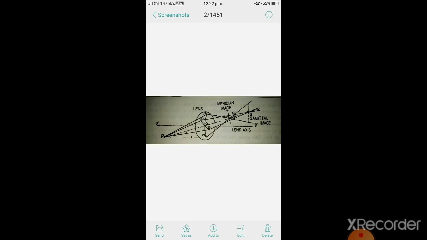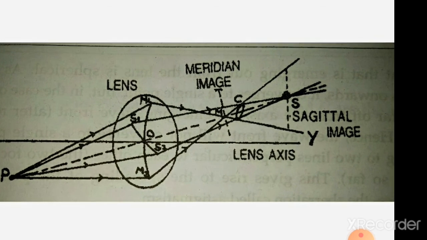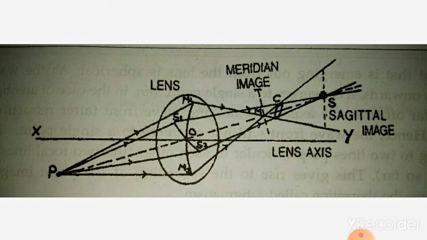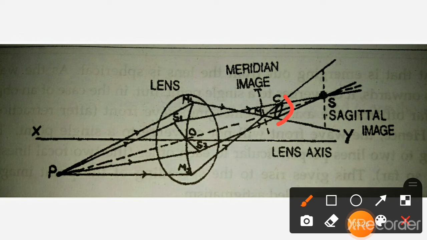This is nothing but the circle of least confusion. We get a somewhat better image, not totally, at the point where the meridian rays and sagittal rays intersect.